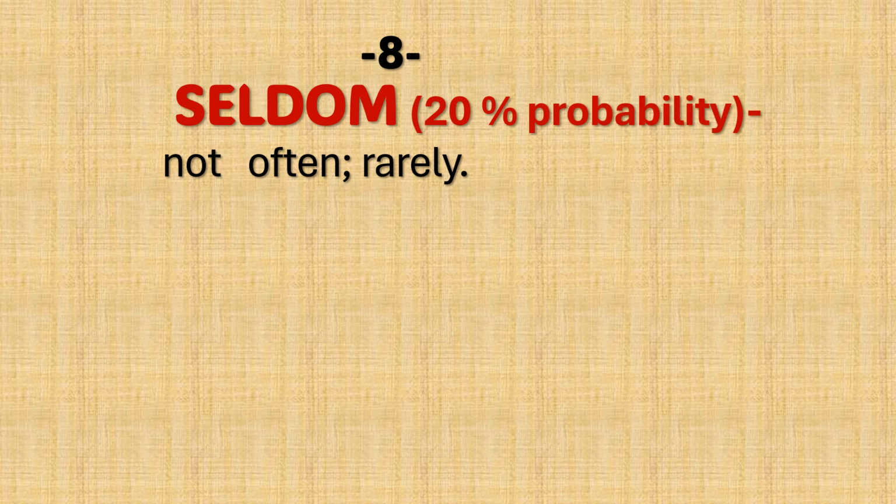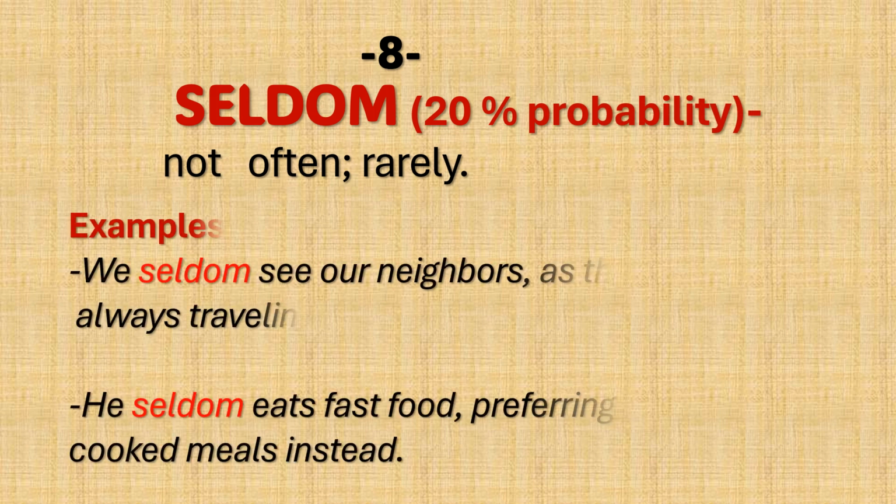Seldom, 20% probability. Not often, rarely. Examples: we seldom see our neighbors, as they are always traveling. He seldom eats fast food, preferring home-cooked meals instead.